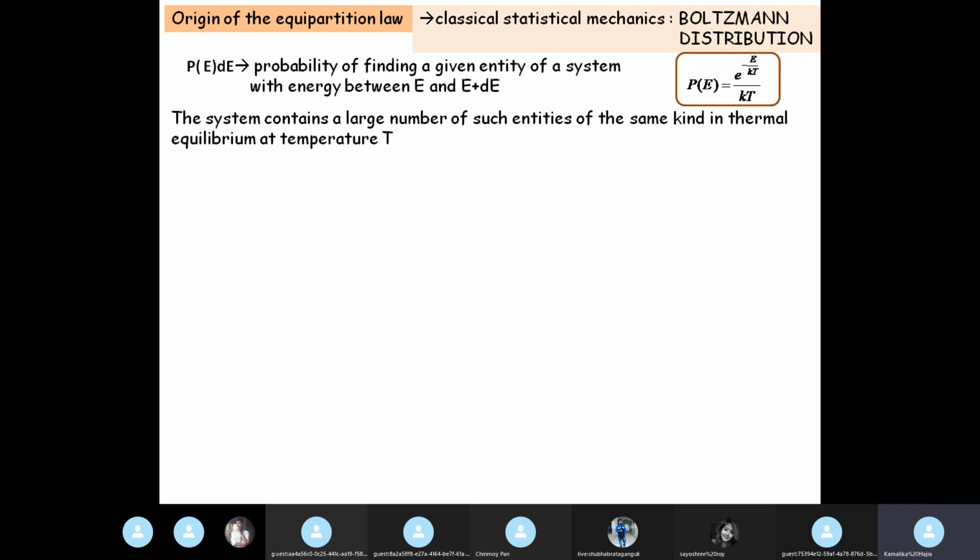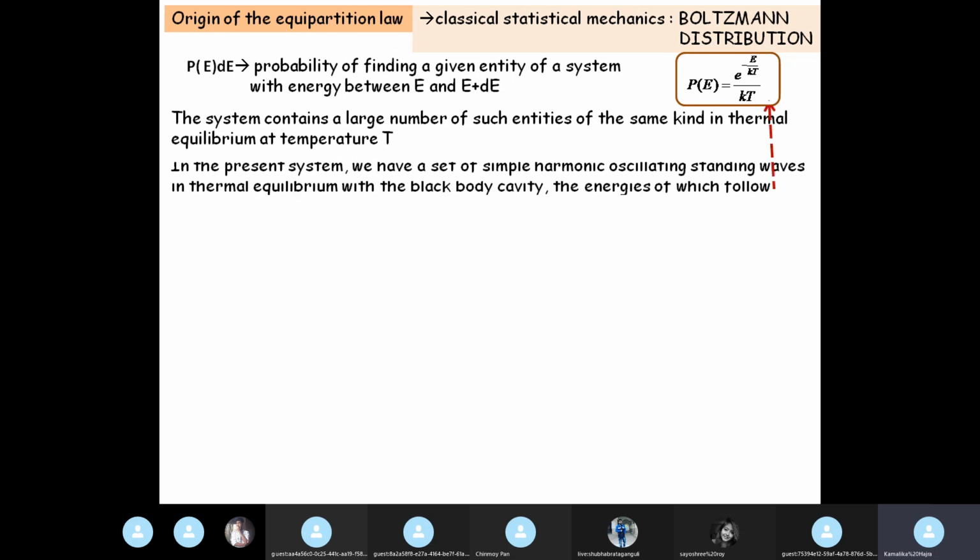We know that these entities are in thermal equilibrium at the temperature T. This is the first thing that we say, that the system is in thermal equilibrium with the surroundings. So we just talk about a single temperature T. Now in the present system, what do we have? We have a cavity. The cavity has absorbed all radiation that is incident on it, because it's a black body cavity, and remember how we constructed the cavity with just one hole through which radiation enters and then it cannot come out.